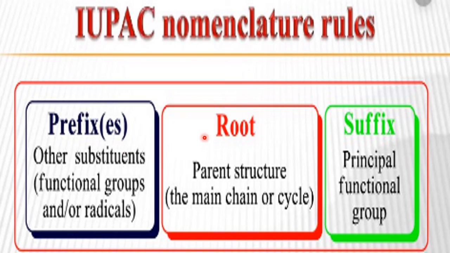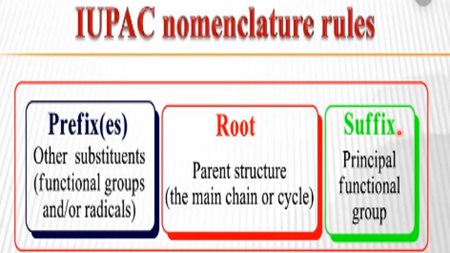Then there is the suffix. What is suffix here? Normally suffix comes after the formula. So for example, CH3OH: CH3 is the chain, OH is the suffix. So OH is called what? Functional group. Normally others are there, Cl is there, Br is there, I is there. But generally the functional group comes at the end, so that is taken as the suffix for that chain. So suffix is generally the principal or the main functional group.